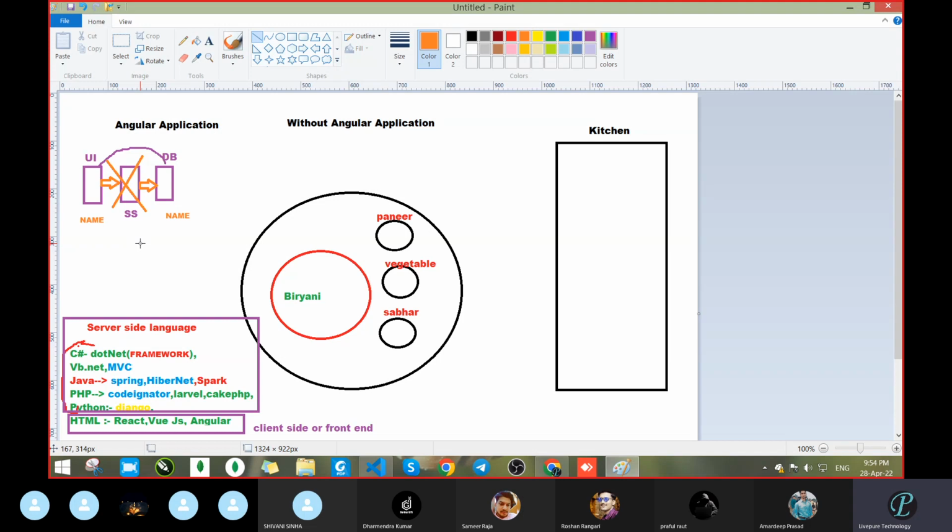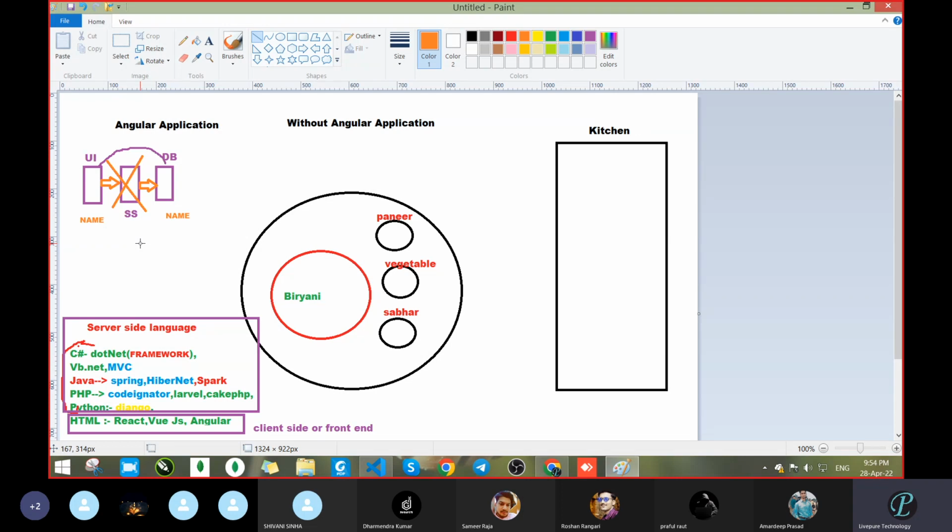Server side languages are C#, Java, PHP, Python, and other languages. But in the front end, React, Vue, JS, Angular, plain HTML, JavaScript can't take that. Nowadays third-party libraries are available, so maybe it will be possible, but we are ignoring that. We are taking the server side language, and only then we are passing.